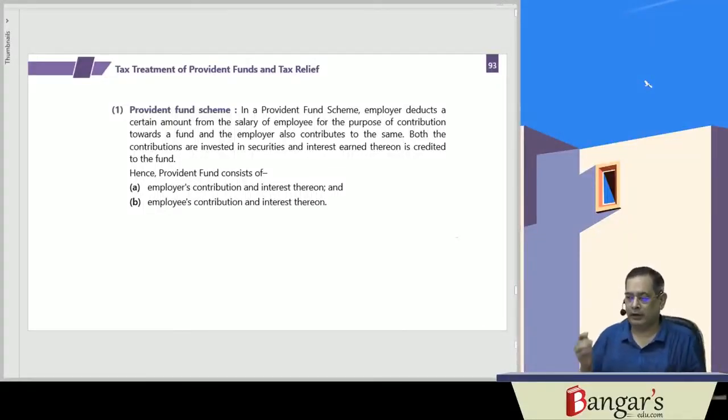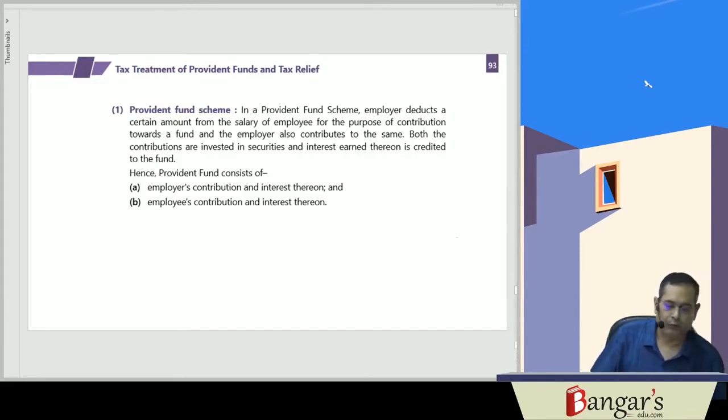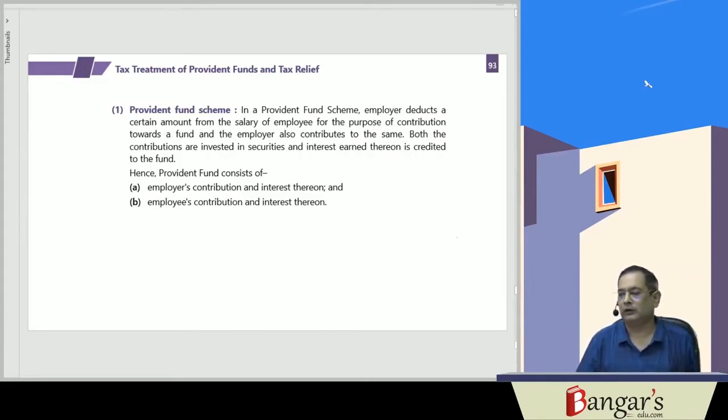Discussing tax treatment of provident fund. So here basically there is a provident fund scheme where the employer makes a contribution, the employee makes a contribution, and their contributions are invested in the government schemes, and interest is credited to the provident fund account. When the employee leaves the organization, or retires, he is given the amount from the provident fund.